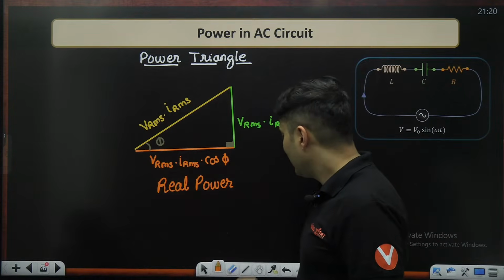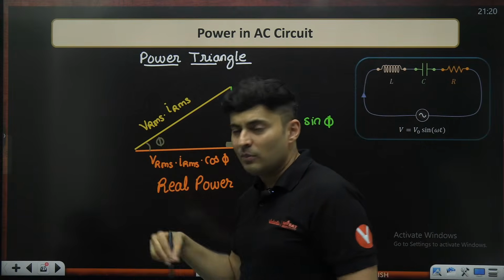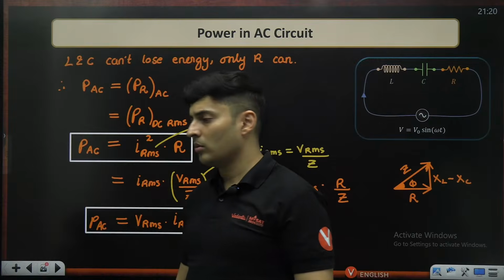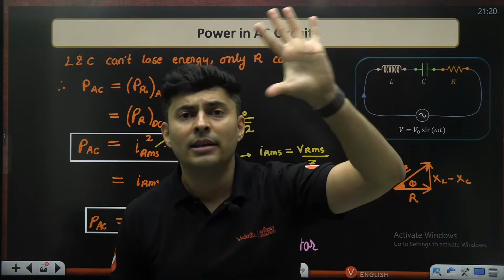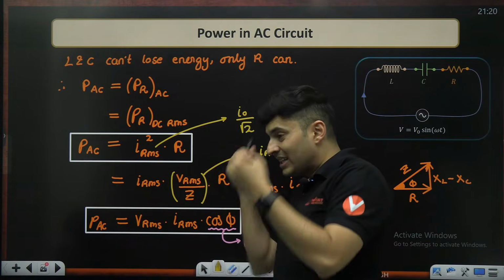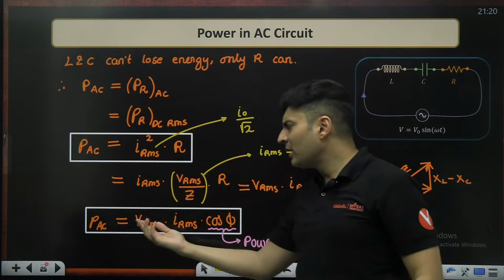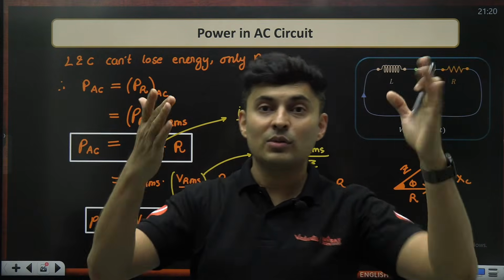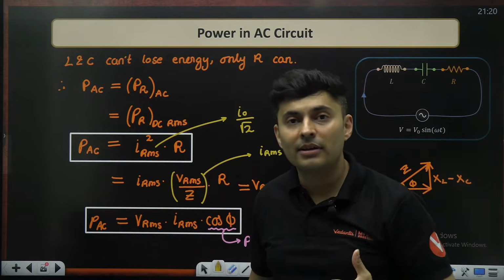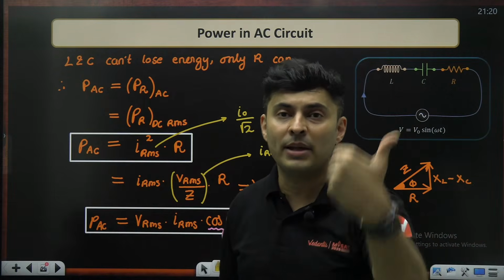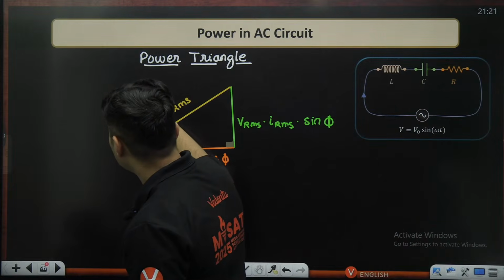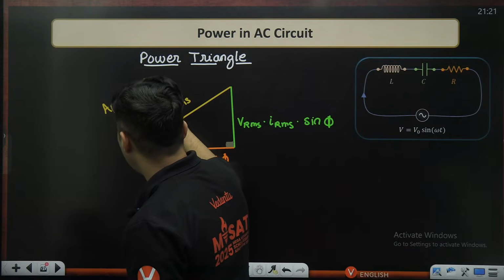What is the hypotenuse then? This is the term which you would get if you did not have any knowledge of AC. Imagine you don't know AC, that voltage and current are in different phase. The concept of phase is not even there in your head. So you will just multiply voltage and current. Power is VI, because that's what you learn in DC circuits. You will just multiply them and feel that that is the power. When you feel something, that is called apparent, so it is also called apparent power.